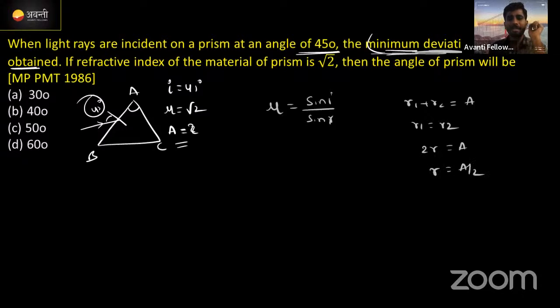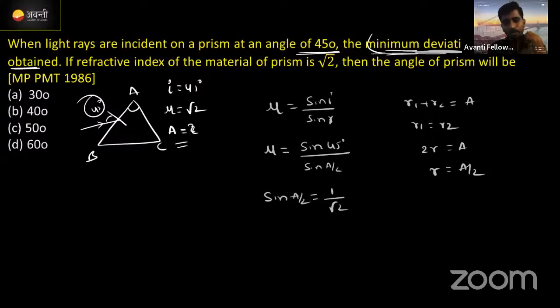Take this r value and substitute here. So mu is equal to sin i, where i is 45 degrees, divided by sin of A by 2. We need to find the value of the angle, so take this to the left hand side: sin of A by 2. Guys, meanwhile do participate in NPS. Do participate in NPS, guys. Okay, sin of A by 2 is equal to sin 45, which is 1 by root 2.